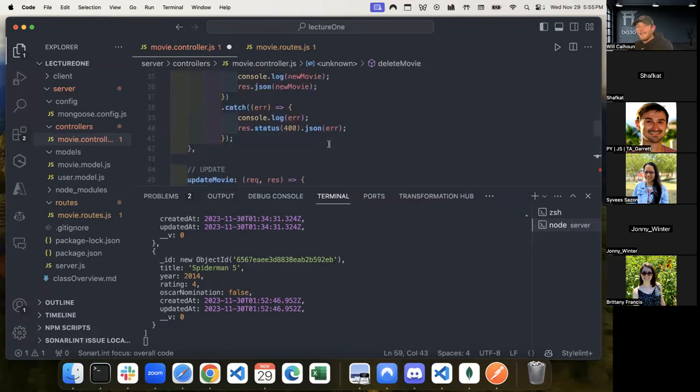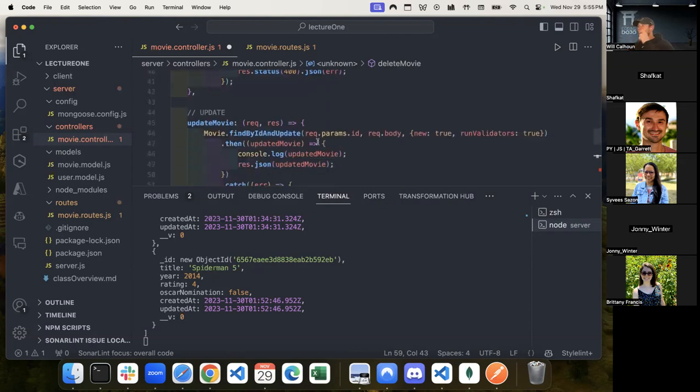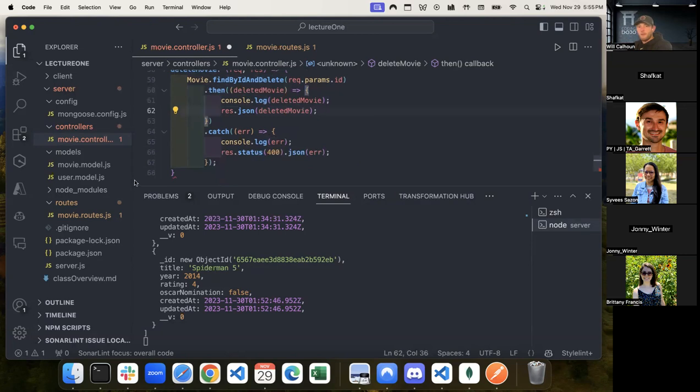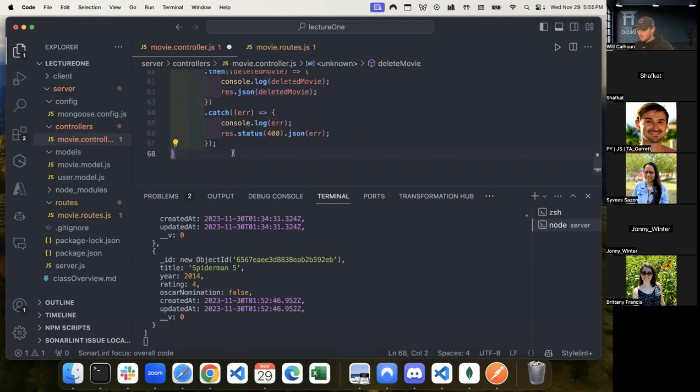Because we're doing find by ID, I don't have to specify the key that we're trying to use for our search and for our filtration. It just knows it's an ID, so we just have to pass in the ID itself. Then we're saying, cool, delete movie, let's console log it, and then give me back my deleted movie. If not, there's an error, and it's going to give me another error.